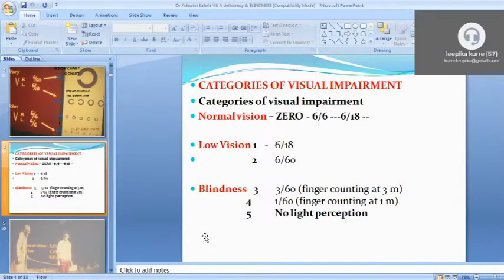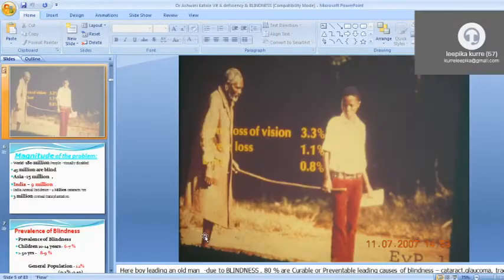For a geriatric person we consider 6/18, or normally 6/6, as normal vision. Low vision starts from 6/18 to 6/60, and blindness is finger counting at 3 meters, or 3/60 vision, or 1/60 vision, or no light perception. These are the various categories of visual impairment.